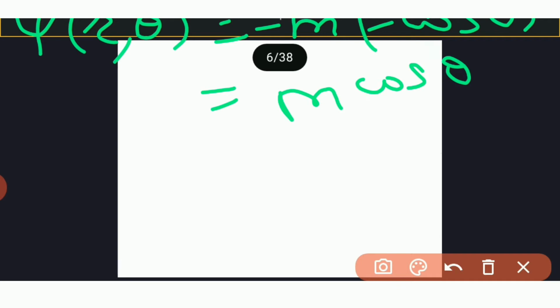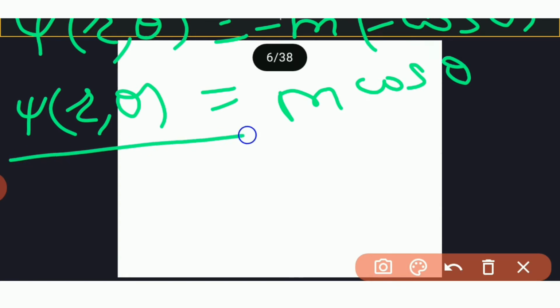And therefore this psi of r theta is m cos theta in a simple form.